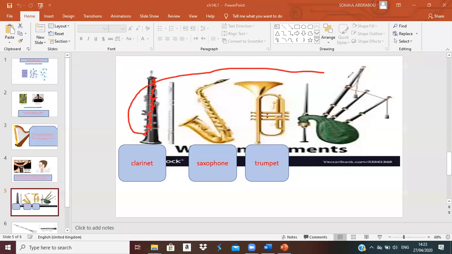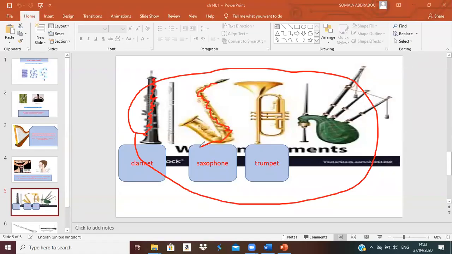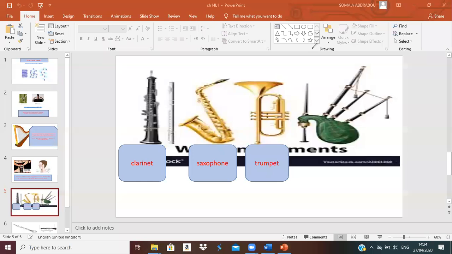All of those instruments, we call wind instruments because what? They make sound when the air inside them vibrates. When you blow inside it, the air inside it will vibrate, so it will cause sound. It will cause what? Sound. Wind instruments make sound when the air inside them vibrates.